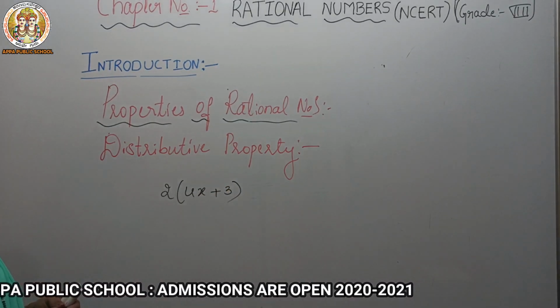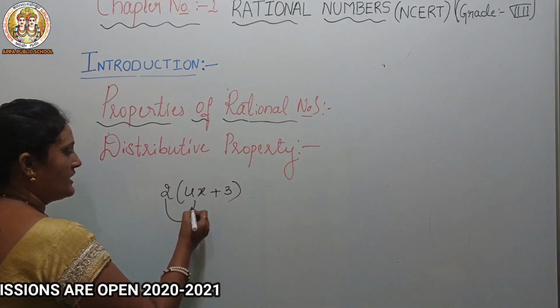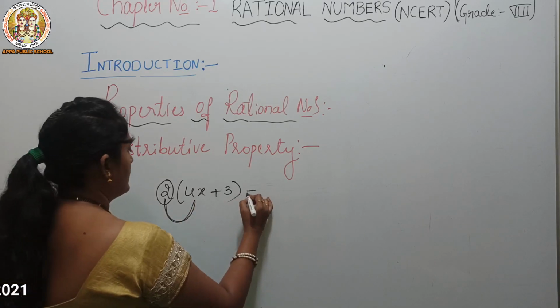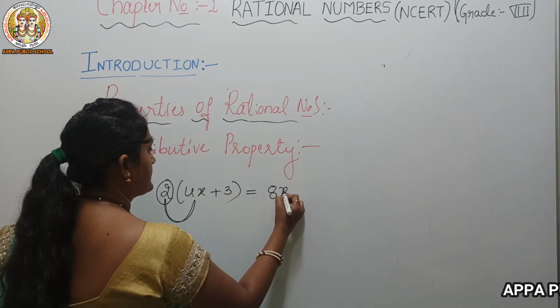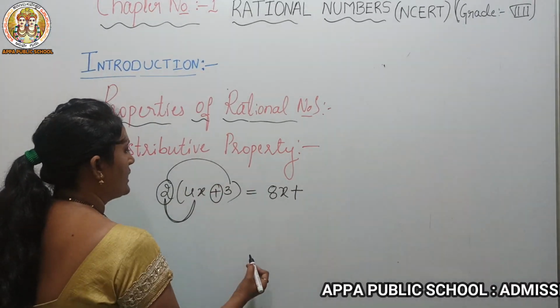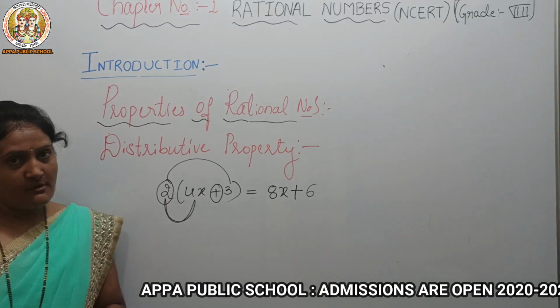The distributive property is always in this form. How can we simplify? First we multiply 2 with the first term: 2 4s are 8, 8x, and this plus as it is. Next we multiply 2 into 3, 6. Okay, so can we write the general form of this?